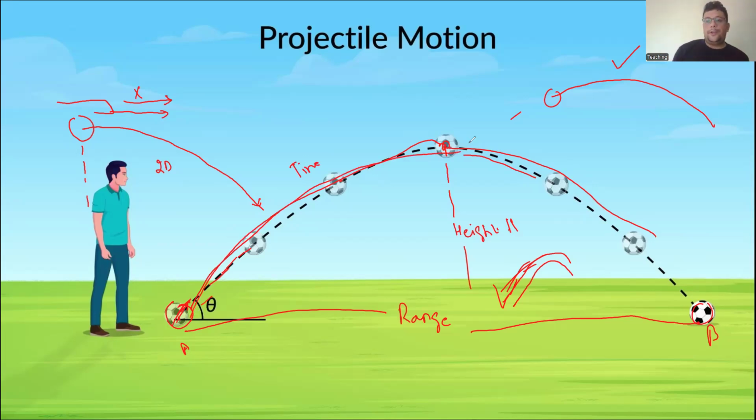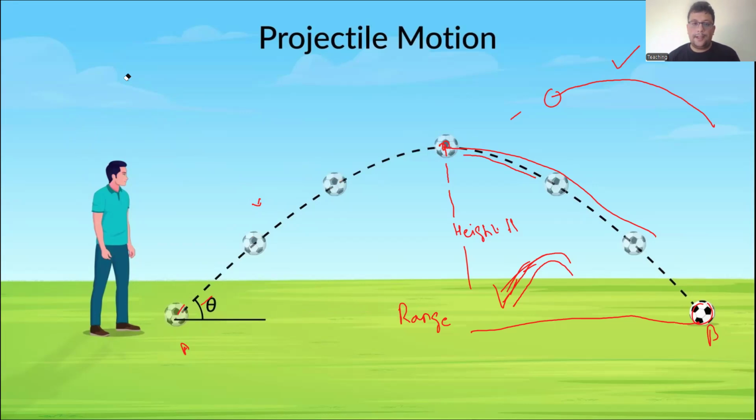Here we have six equations that we use to solve projectile motion problems. What types of equations do we use? First, the equations of motion: the first, second, and third equations of motion. Then the equations of maximum height, time of flight, and range of projectile, while solving this type of numericals.